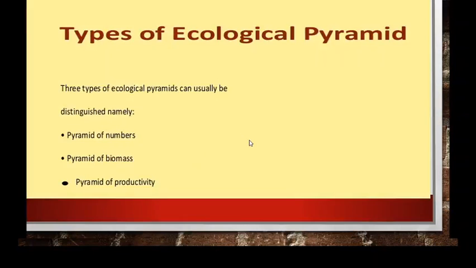So I hope you understood what is the food web and what are the different ecological pyramids, and why we need to study these ecological pyramids, so that we can properly distinguish between the whole of the chain or the ecosystem or the different trophic levels based upon their productivity and how they supply the energy from one level to other level. So this is how the energy flow takes place in our ecosystem.